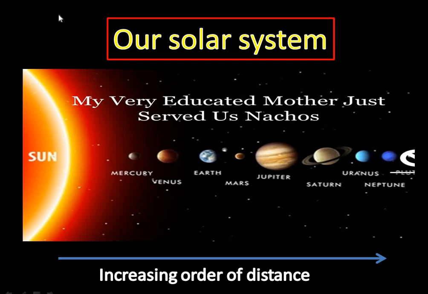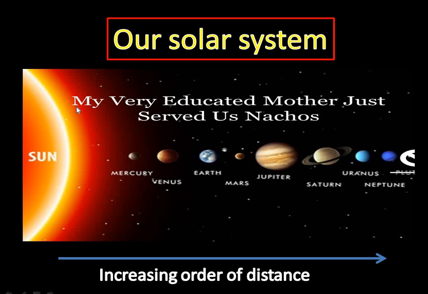If we arrange our 8 planets in increasing order of distance, which planet is nearer and which is farther from the sun, first comes Mercury, then Venus, Earth, Mars, Jupiter, Saturn, Uranus, Neptune. A very easy way to learn the sequence is: my very educated mother just served us nachos or noodles.